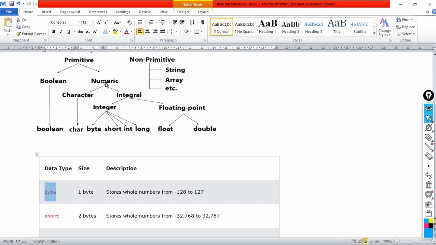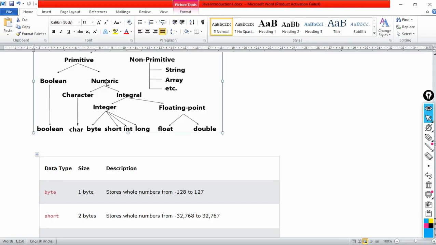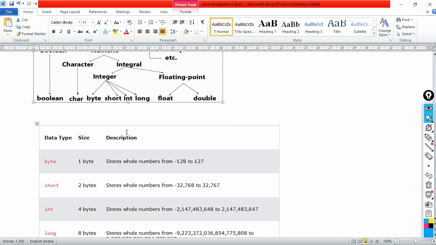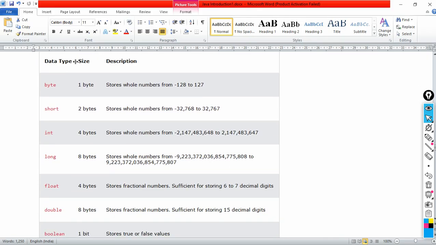This is the numeric category. In the numeric category we have character and integral. Integral contains all these data types, integer and float data types. Please remember this categorization, because in further programming we have to use these categories. We have to understand this very clearly, right? Fine.